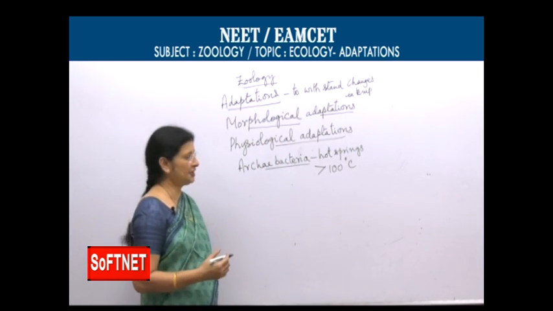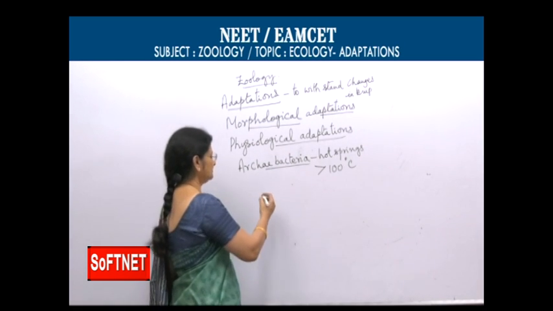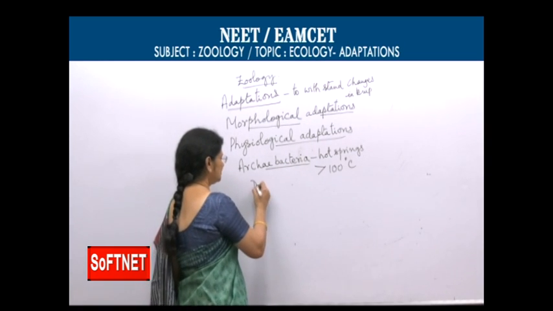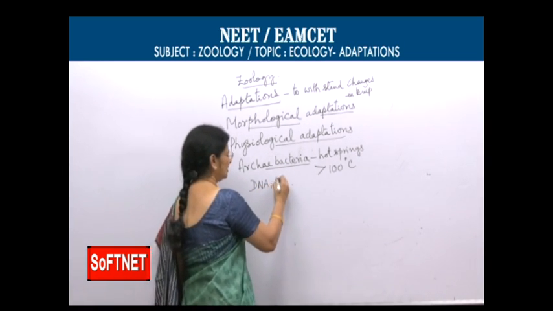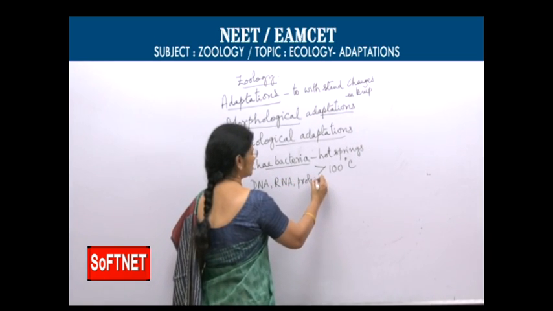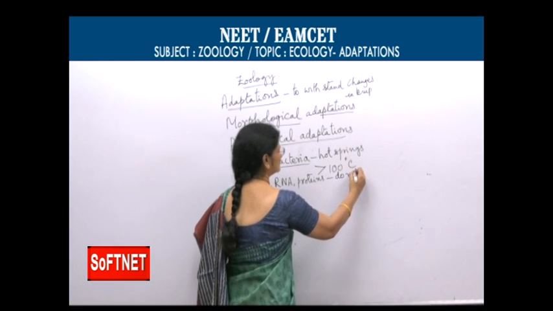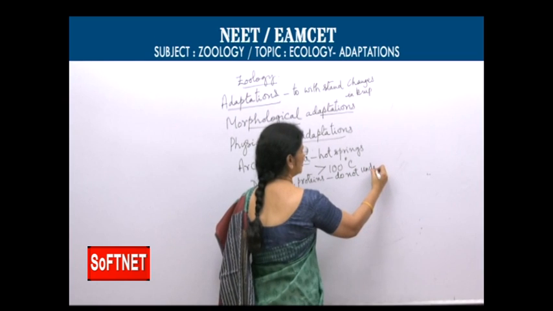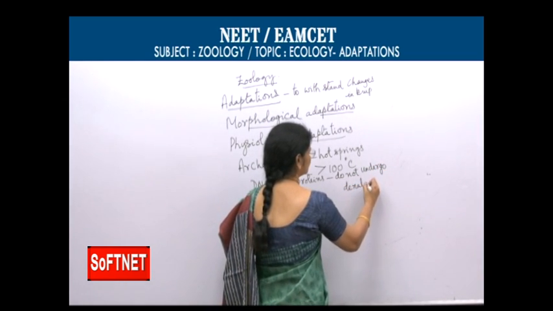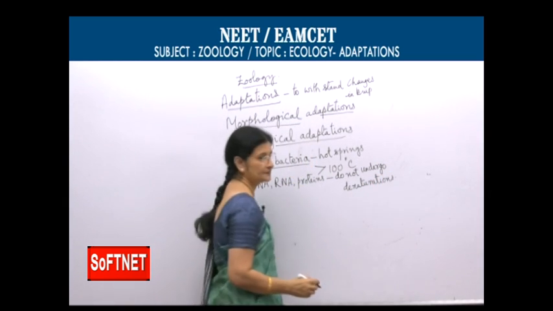The bacteria are able to live because they have some special proteins, and their DNA, RNA, and proteins do not undergo denaturation even at high temperatures.